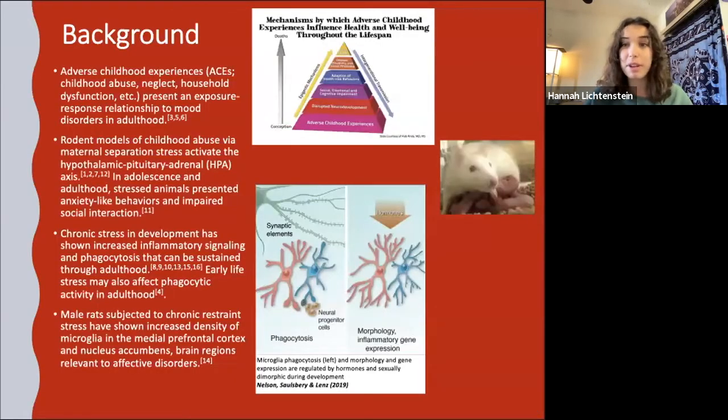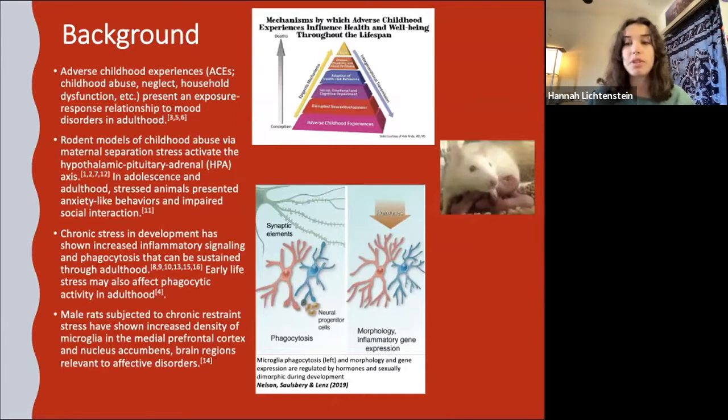Adverse childhood experiences, or ACEs for short, have shown an exposure response relationship to mood disorders in adulthood. So this means that children who go through more ACEs are more likely to be prone to the development of mood disorders such as anxiety and depression. Previous rodent models of ACEs, such as childhood abuse, have been created via maternal separation stress, wherein pups are separated from their mother for a specific period each day.